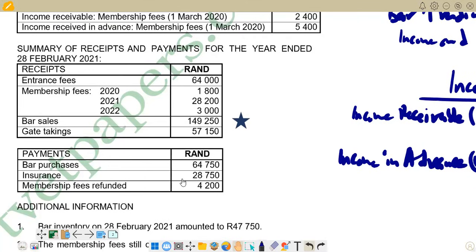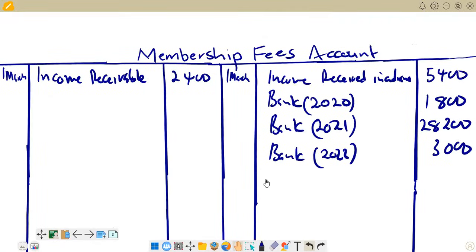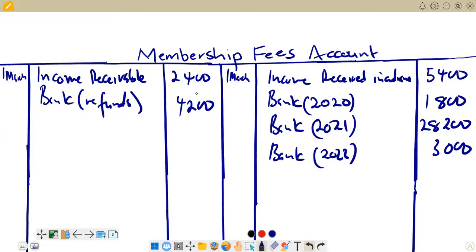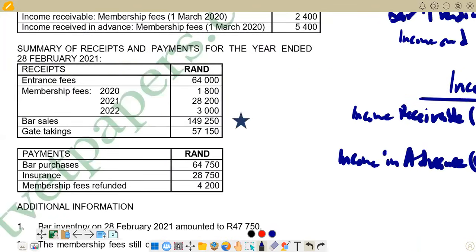So we go to our answer section and we enter those ones, membership fees refunded, on the debit side. Remember, these ones are the membership fees that we received. Now when they are refunded, we go to the opposite side. So we are going to say bank, and these are refunds. So we can indicate in brackets that they are refunds. And we are told that it's 4,200. Right. We go again to check the next one. Right. This one was the last one there.